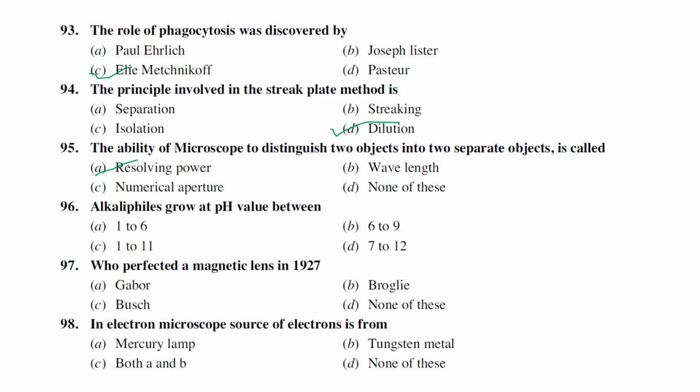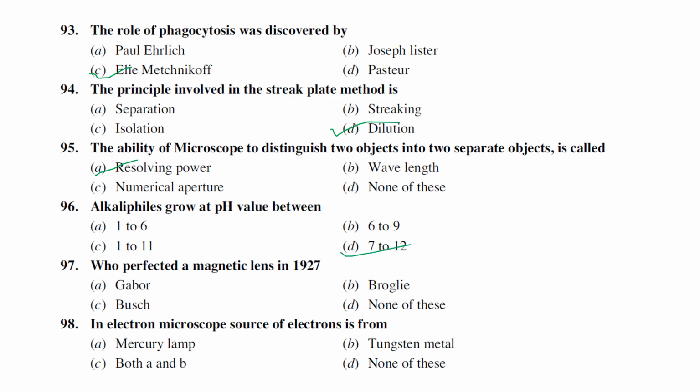The next one is alkalophiles grow at the pH. Of course, we know very well acidophiles, basophiles, neutrophiles, and alkalophiles. Acidophiles generally grow at a pH of 1 to 5.5, around 6. Neutral generally means 7. In between 6 to 8 or 9 is generally considered as 7. Alkali means above 7, in between 8, 9, something like that. It is called alkalophiles. So 7 to 12. The answer is 7 to 12.